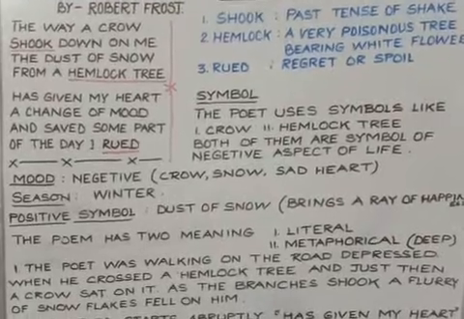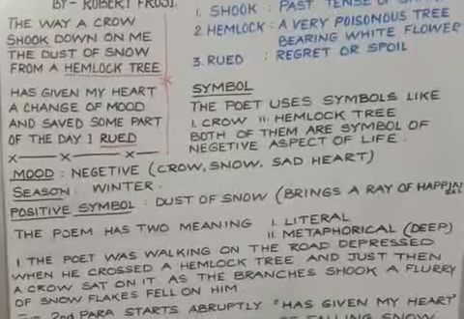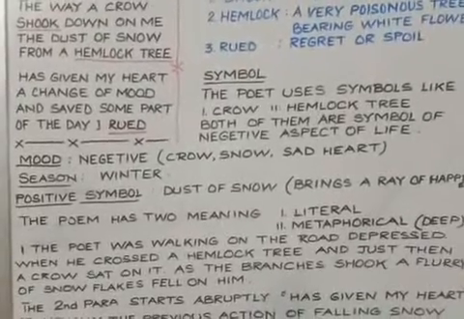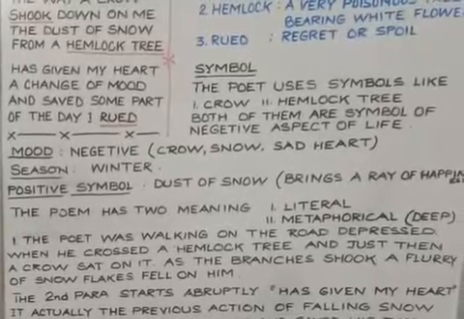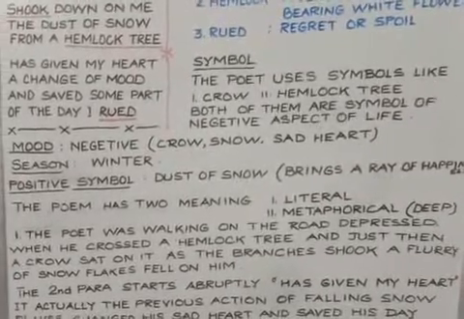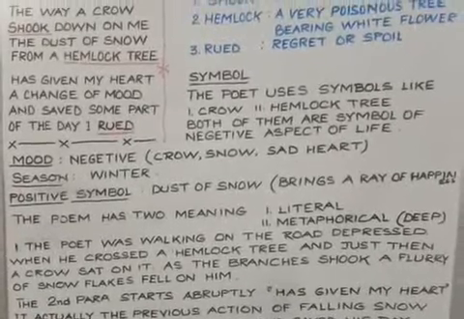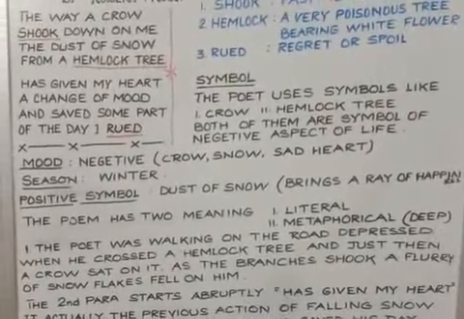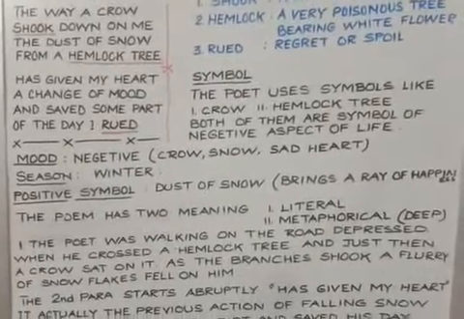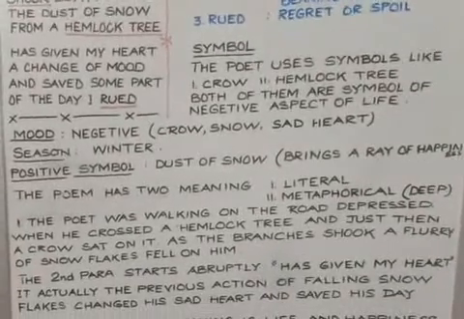And sad at heart, that is also a negative aspect of life. The season is winter, and there is one positive symbol also, and that is dust of snow, because this dust of snow in this poem brings a ray of happiness within. Although it is also a negative aspect, it has been shown in a positive light.